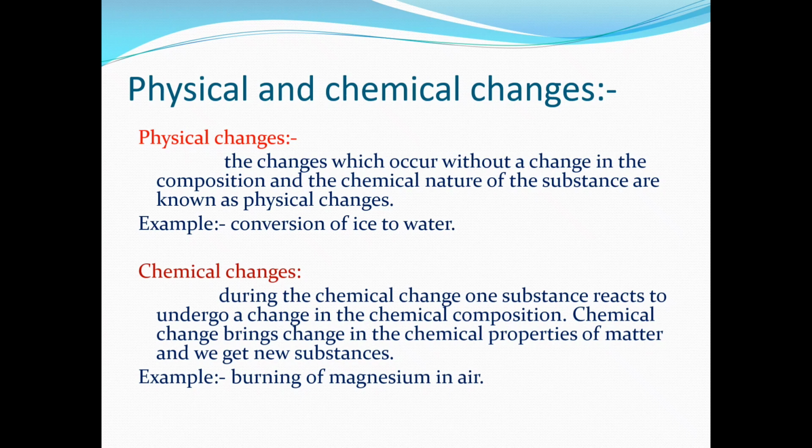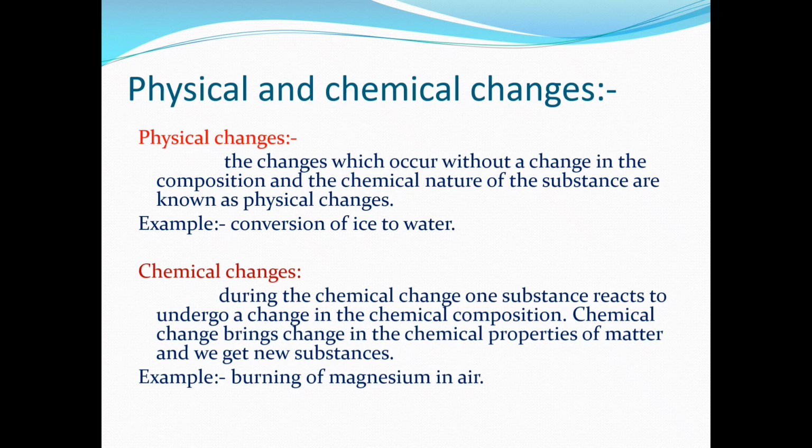If you take a magnesium ribbon and burn it, we will get a powder which is known as magnesium oxide. Initially we took magnesium, but after that we are not getting magnesium as it is. We are getting magnesium oxide. So the chemical nature of the substance has changed from magnesium to magnesium oxide. Here we can see that before the change and after the change we have different products. So these are known as chemical changes.